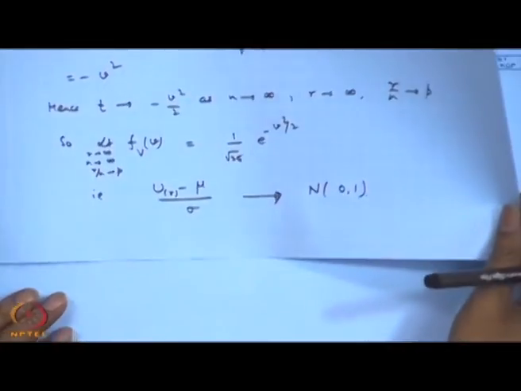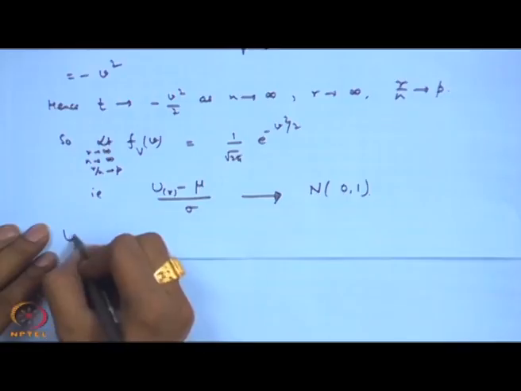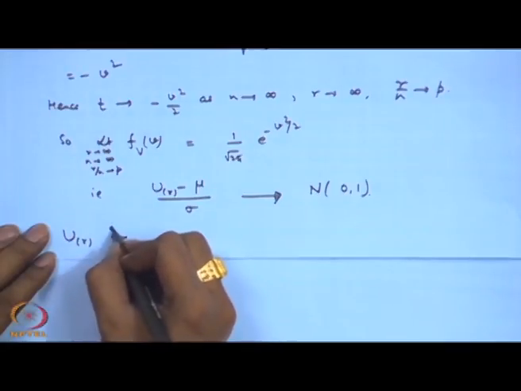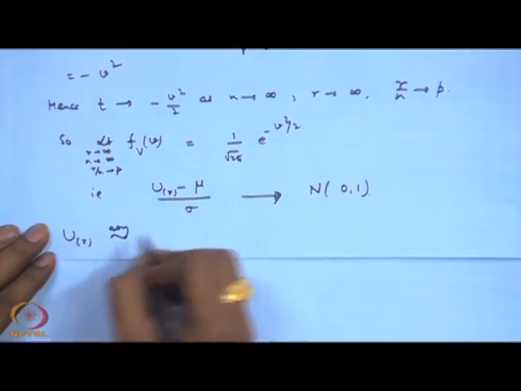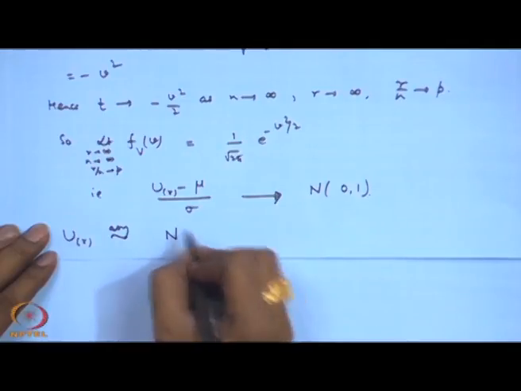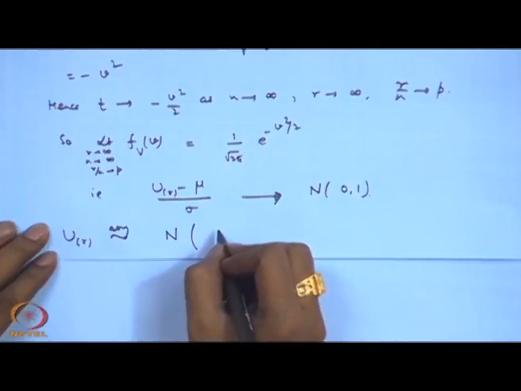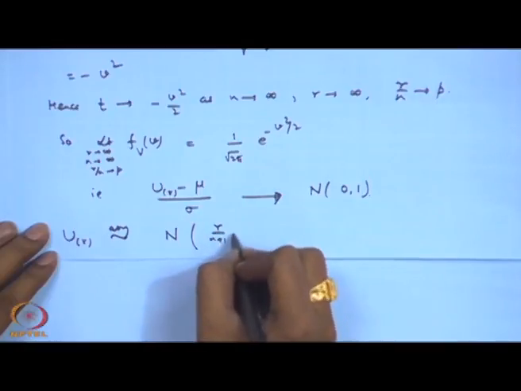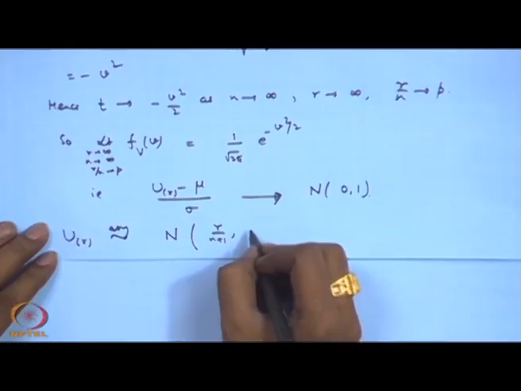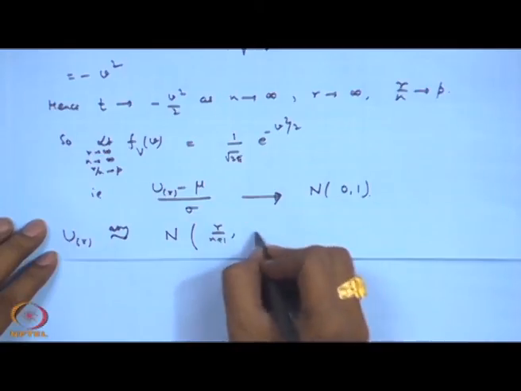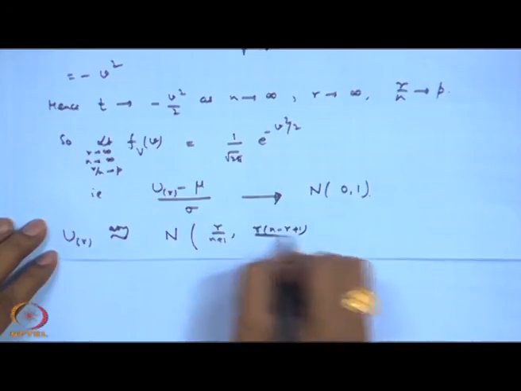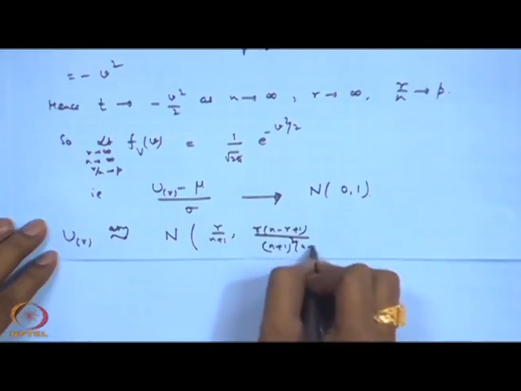That is a very significant result, and we can say that the asymptotic distribution of u r, that is the rth order statistic, is normal with mean mu, that is r by n plus 1, and variance sigma square, that is r into (n minus r plus 1) divided by (n plus 1) square into (n plus 2).